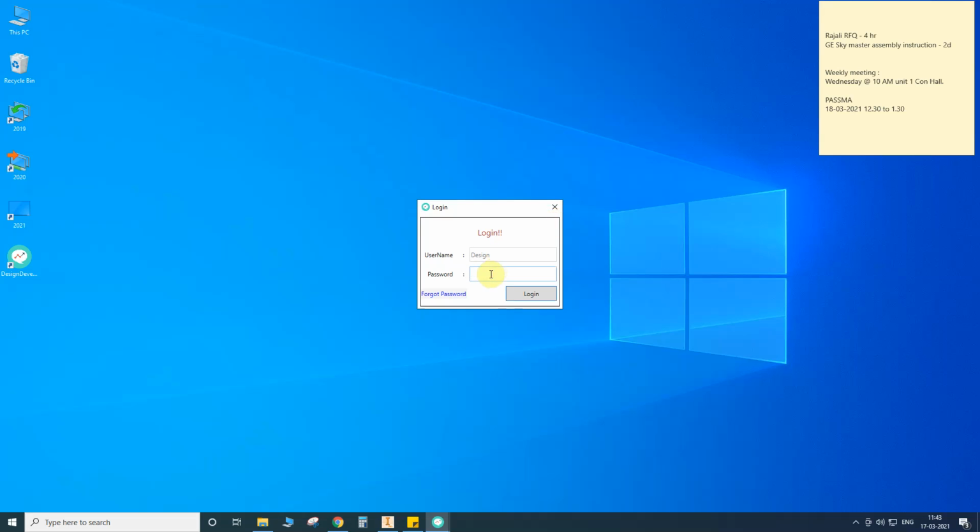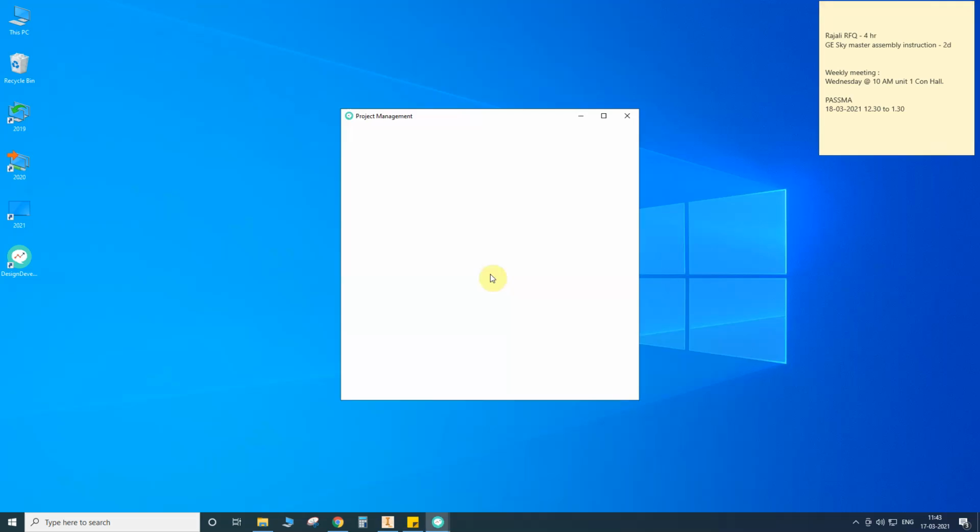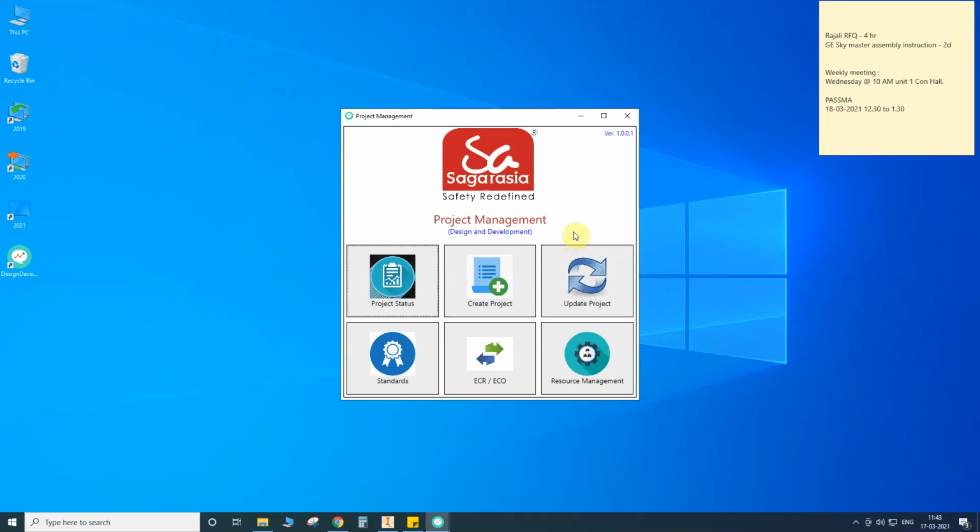Okay, so I am entering my password. So this is the front screen of this project management, design and development software. This software is especially designed for our own applications. The advantage of this software is that an annual license is not required, and no server investment is required. Capex is not required. That is the main advantage.